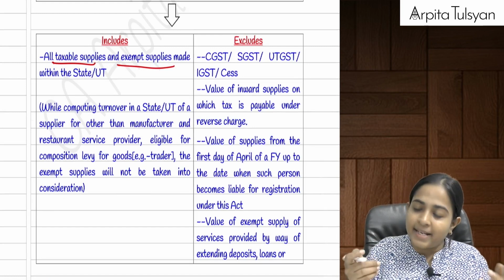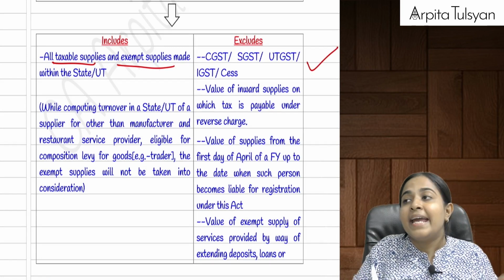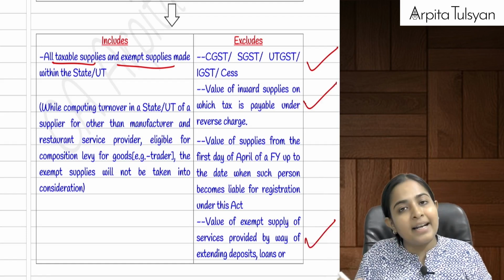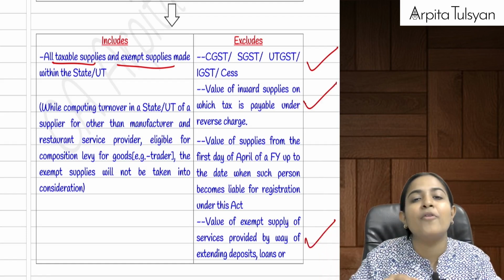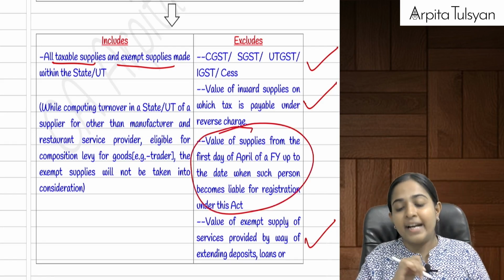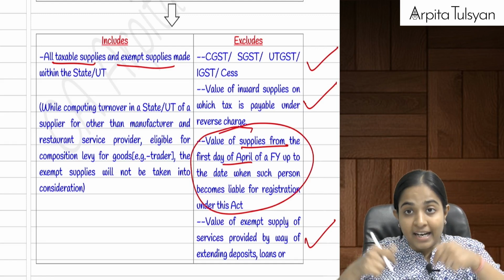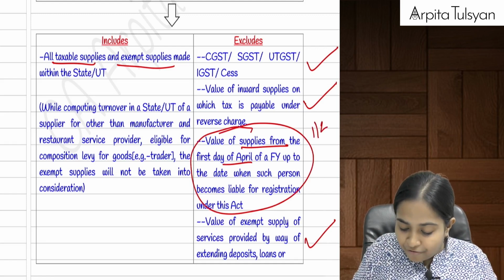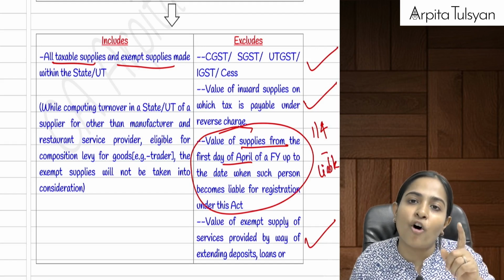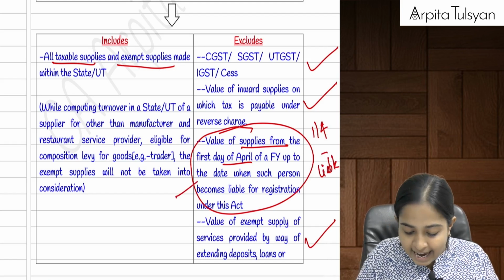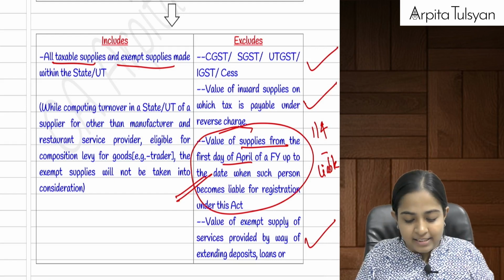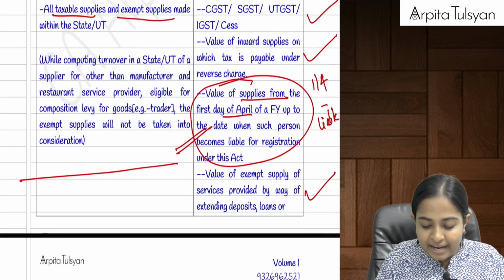What will be excluded? GST taxes will be excluded. Inward supplies on which we paid tax under reverse charge will be excluded. Loans, deposits, advances where the consideration is in the form of interest or discount will be excluded. Yes, and one more thing that will be excluded is the value of supply in the current year from 1st April till the date we became liable for registration. This has to be excluded for the purpose of payment of taxes. Okay, now I'll explain with the help of a simple example, everyone.